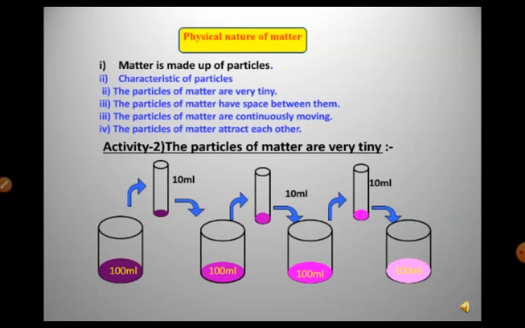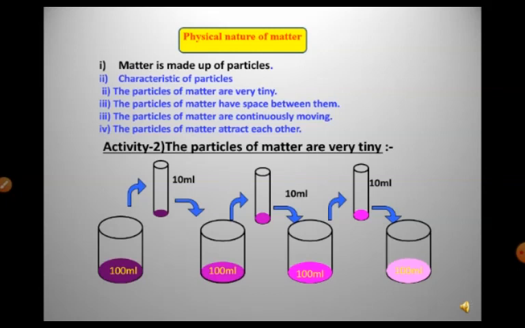So, to list a few of these characteristics, particles of matter are very tiny, they have space in between them, they are continuously moving, and they attract each other. One by one we will conduct the activity and we will see these characteristics of the particles. So let us begin with the first activity to demonstrate that the particles of matter are very tiny.